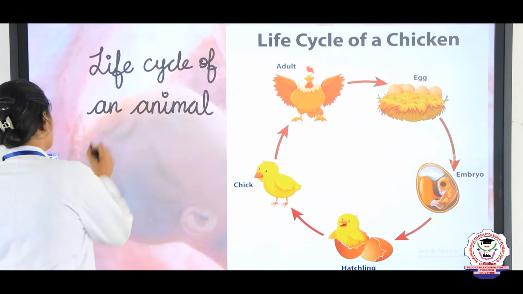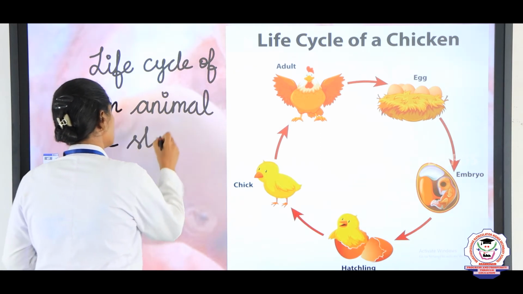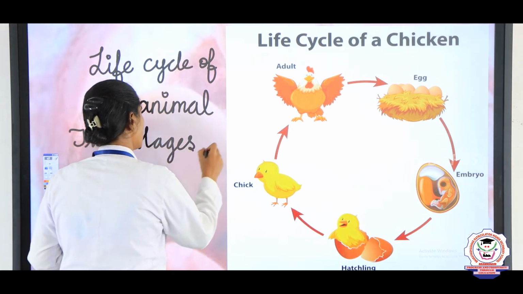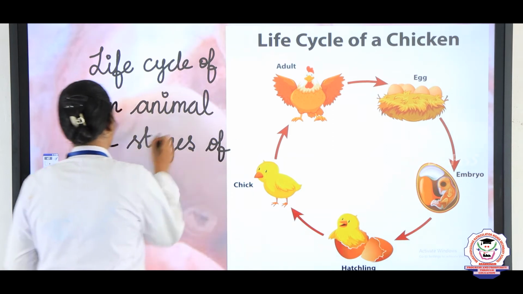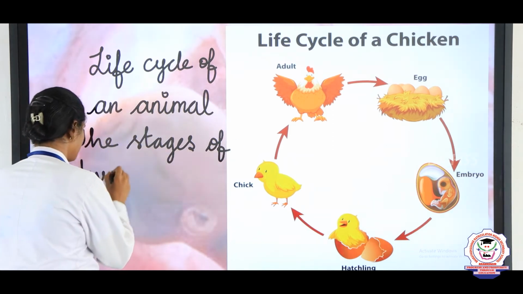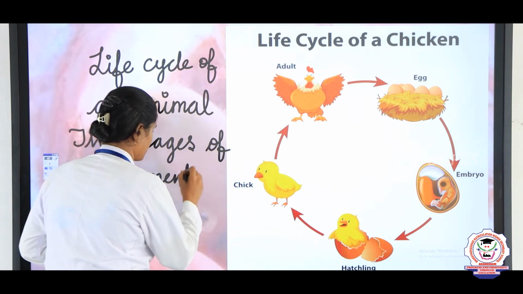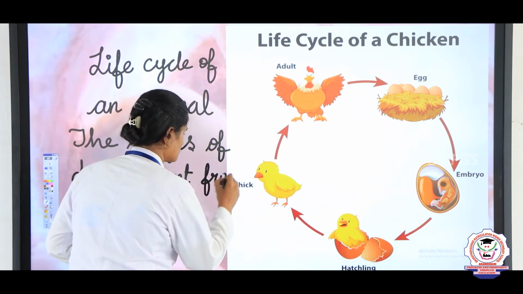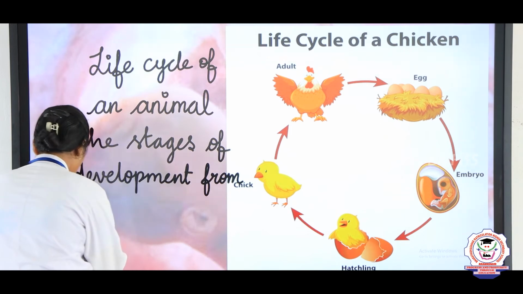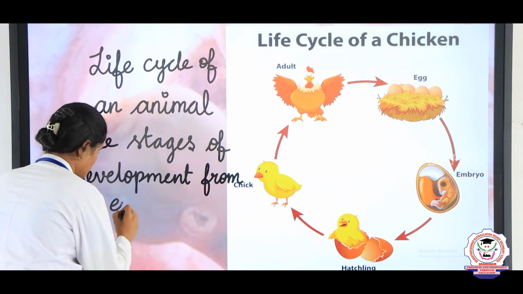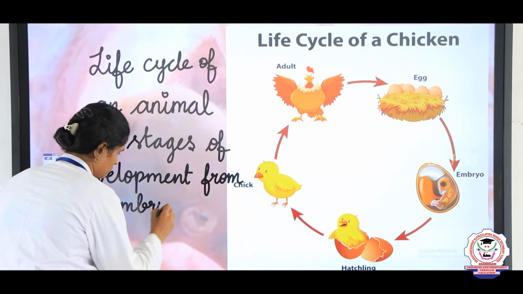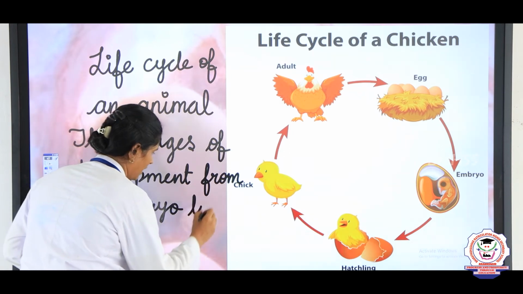Now let us write the stages of development from an embryo to an adult.